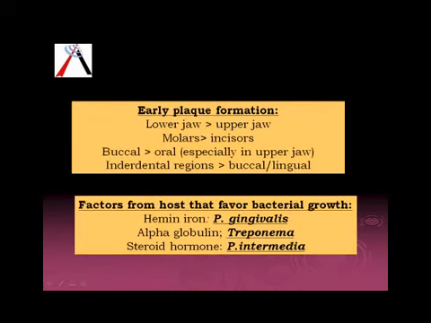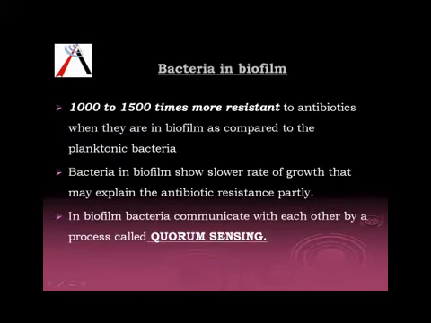To all these points, we have a summarization of a few more facts. We have lower jaw, it has more plaque formation as compared to upper jaw. Molars have more plaque than incisors. Buccal side has more plaque than the lingual side, and interdental region will of course have more plaque as compared to the buccal and lingual areas. Hemin favors P. gingivalis growth. We have alpha globulin, it favors Treponema growth, and steroid hormone favors P. intermedia. What is biofilm? We had a word about biofilm before, but here we see what is biofilm.